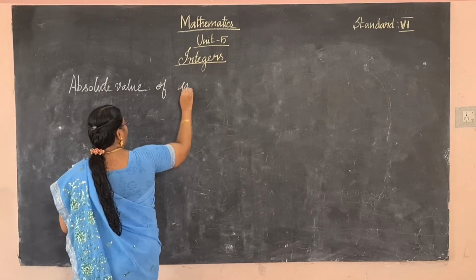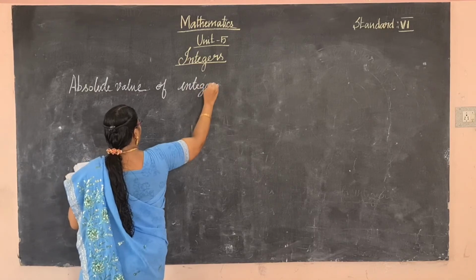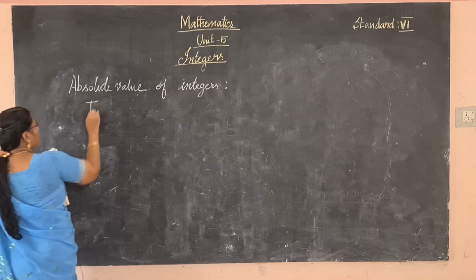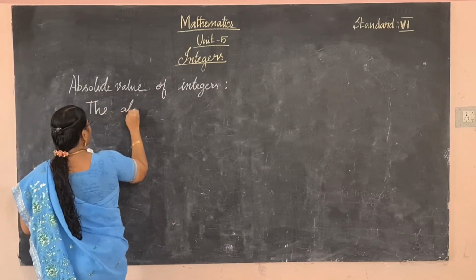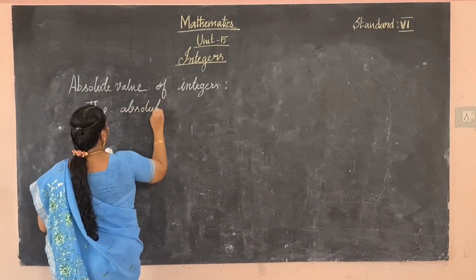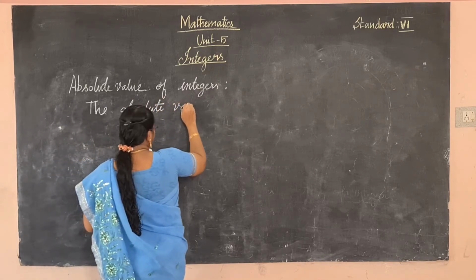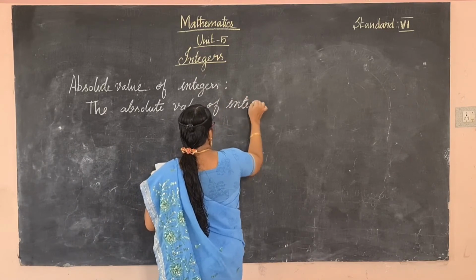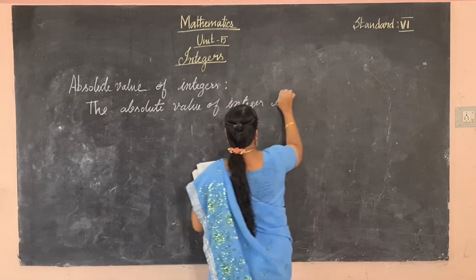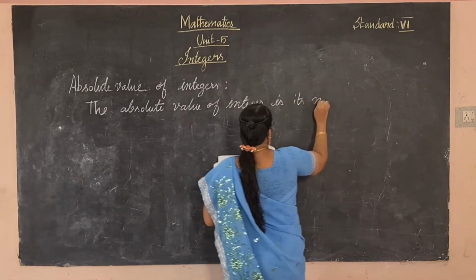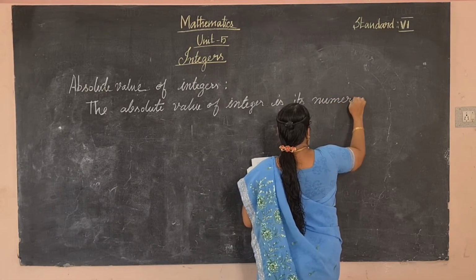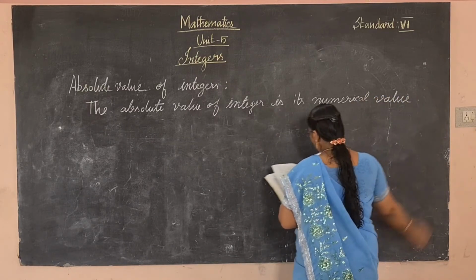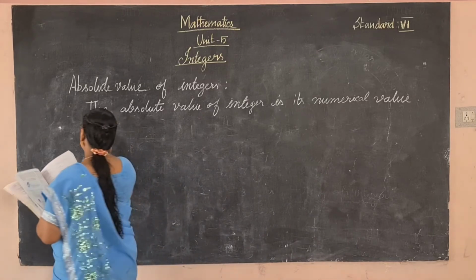Absolute value of integers. So what is the definition? The absolute value of an integer is its numerical value regardless of its sign.